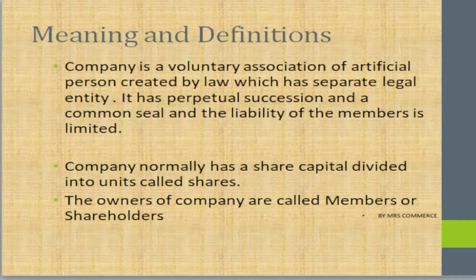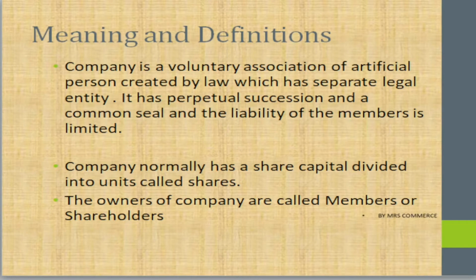So in a company, we can raise the needed capital from the general public. The whole capital that we need for a company will be divided into small units, which will be called shares. Whatever capital the company needs can be raised from the general public. We can issue shares and the general public will invest in it. The investors, that is the people who purchase shares from your company, are called shareholders. Actually, they become the owners of your company.